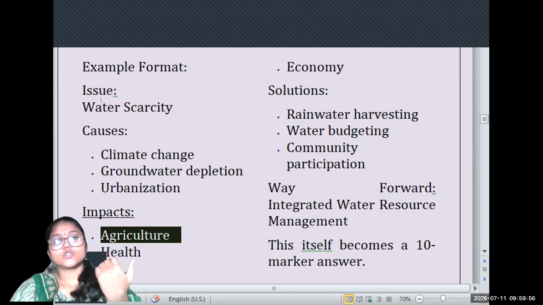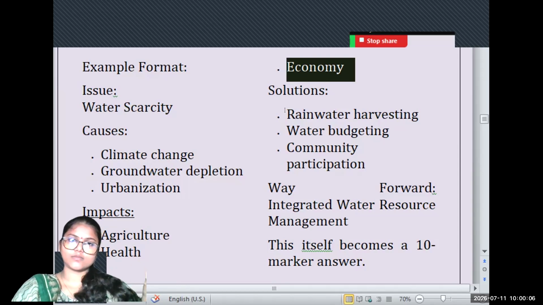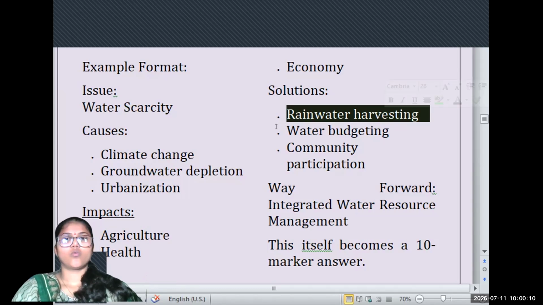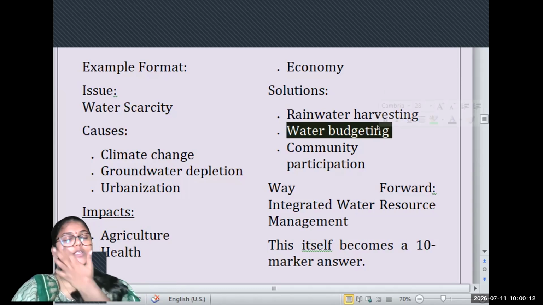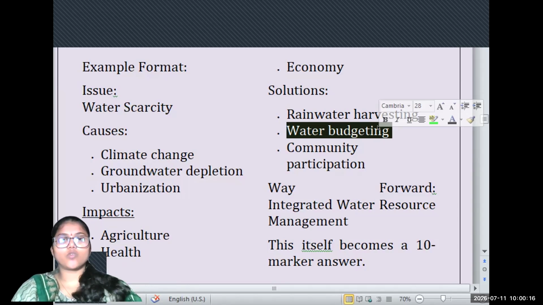Okay, so for that, water scarcity will be impacting the economy at a larger scale. So what can be the possible solution? Rainwater harvesting, water budgeting. Water budgeting means how much water is incoming and how much water has been used, a budget of how we are managing the water.